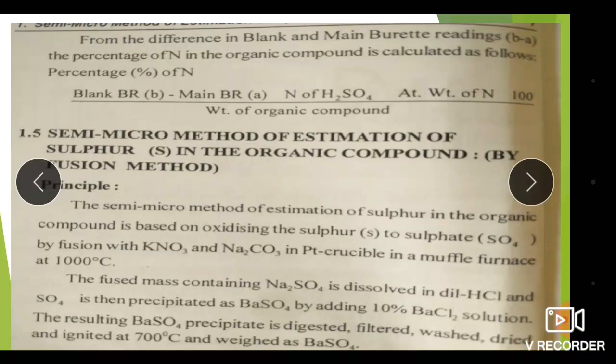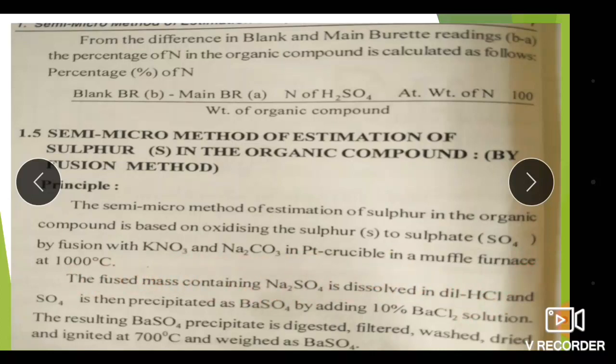Next, the semi-micro method of estimation of sulfur in an organic compound by the fusion method. Here we are going to determine sulfur by the fusion method. This method is based on oxidizing the sulfur to sulfate, SO4, by fusion with the fusion mixture KNO3 and Na2CO3, potassium nitrate and sodium carbonate, in a platinum crucible in a muffle furnace at about 1000 degrees Celsius.